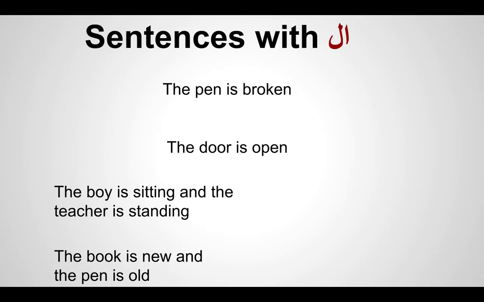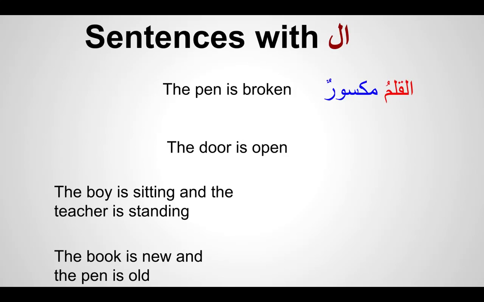So the mubtada in Arabic, when we start with the proper noun, that proper noun will be definite. That is what we are going to learn in this lesson, that the noun which comes as a mubtada, the beginning of a sentence, will always be definite.